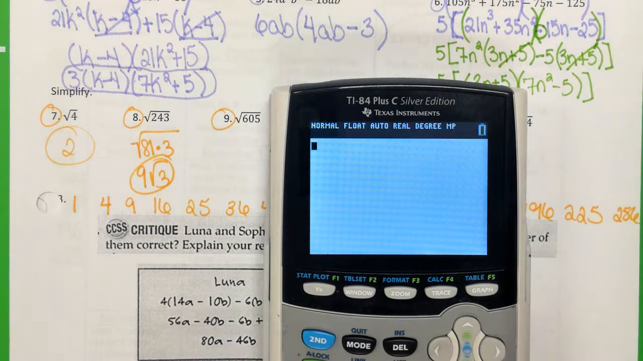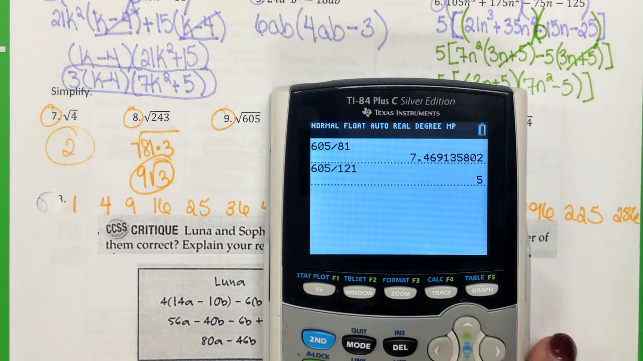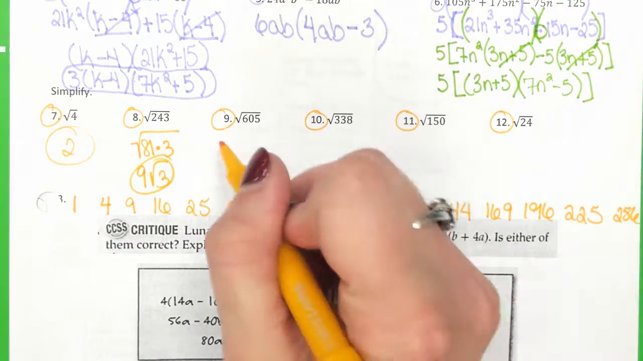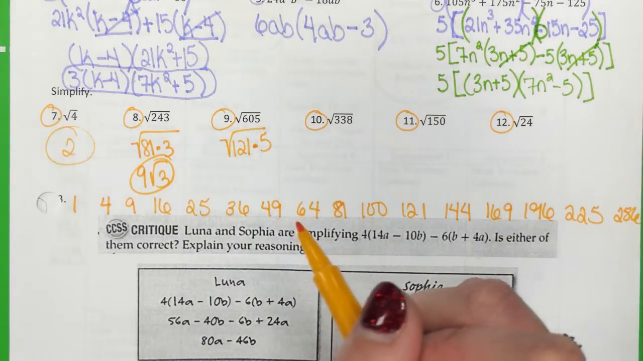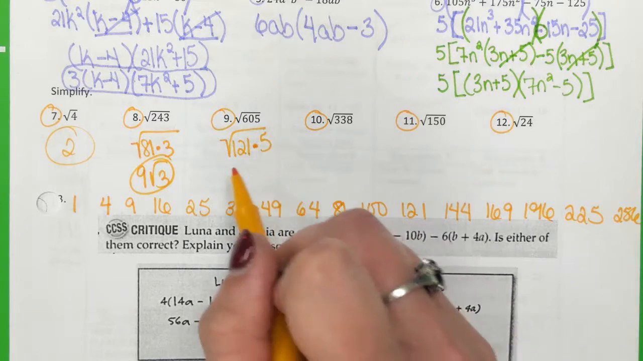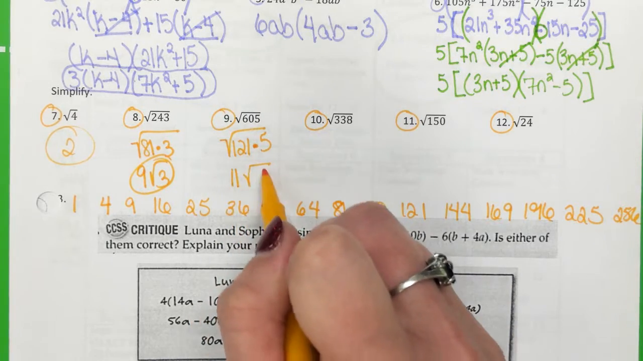All right, let's look at the next one. 605. Who cares if it's wrong? Let's pick a perfect square and divide and see if it goes. 81. Nope. Somebody said 121. Brian, you said that? Yes, sir. You are correct. 121. Very good. So 121 times 5. And the whole reason I do that is because 121 gets to come out as 11.